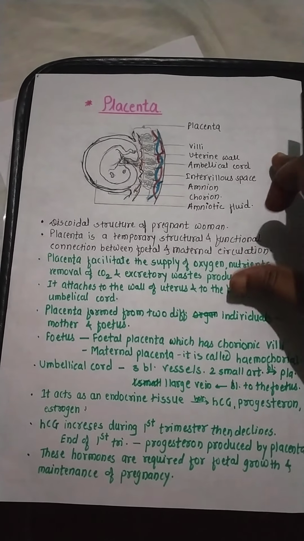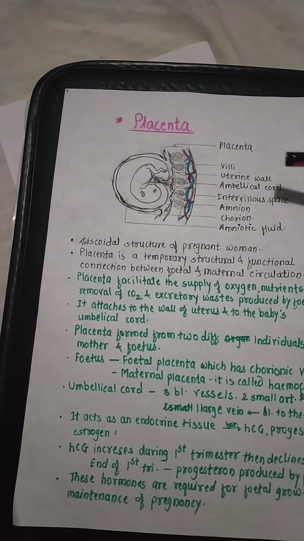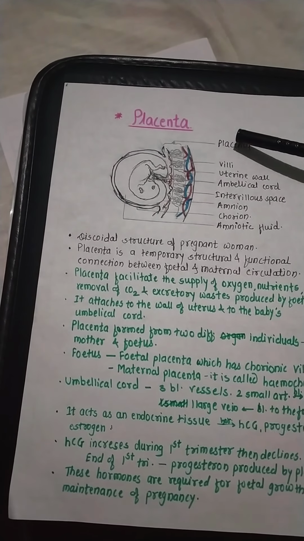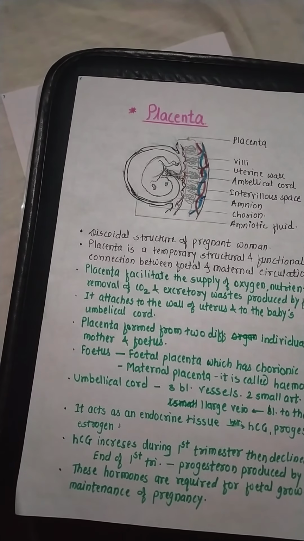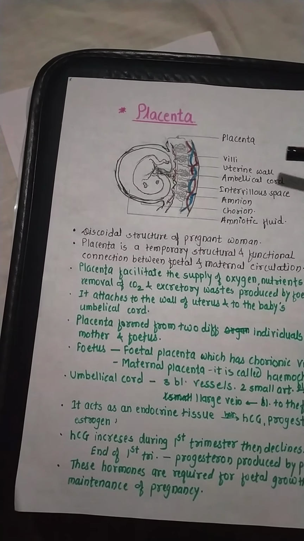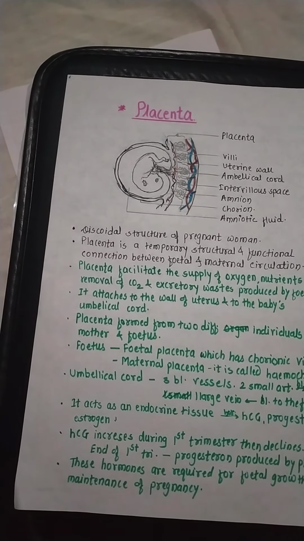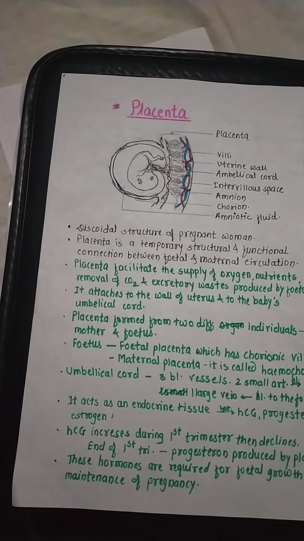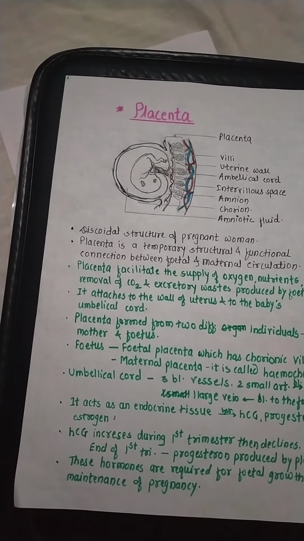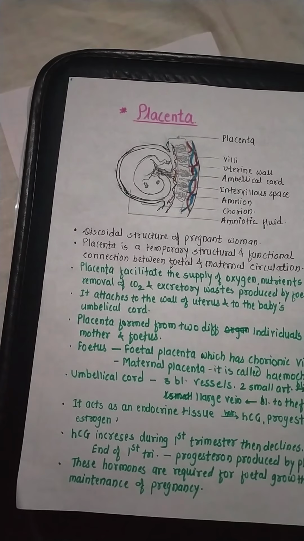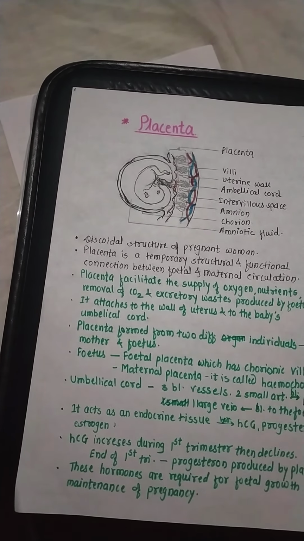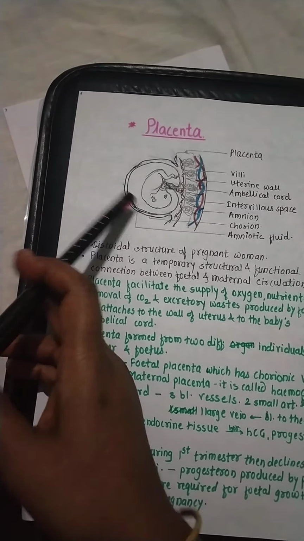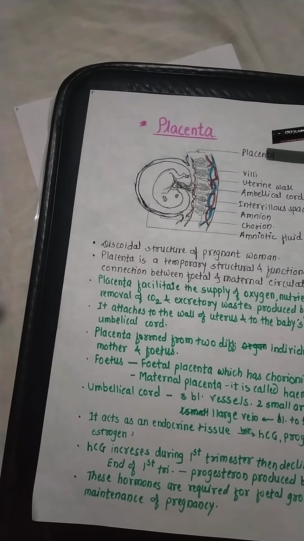Next point, that is placenta. So placenta is nothing but it is the connection between mother and fetus. So it is the discoidal structure of pregnant woman. So see here in the diagram, there is the development of embryo, that growth of the baby takes place, then